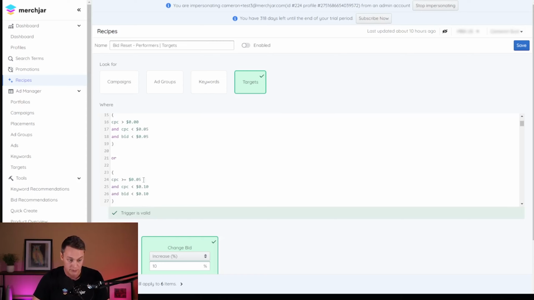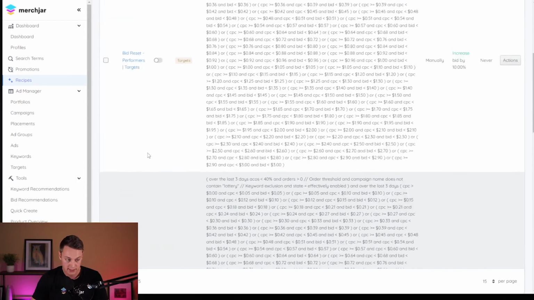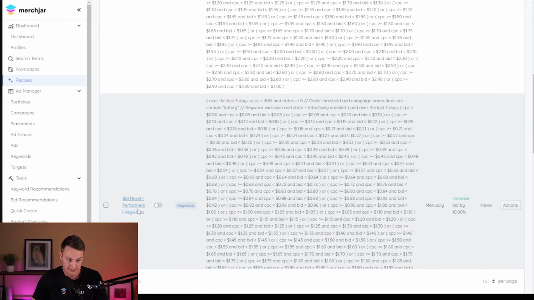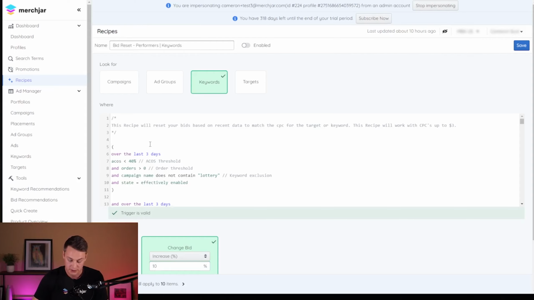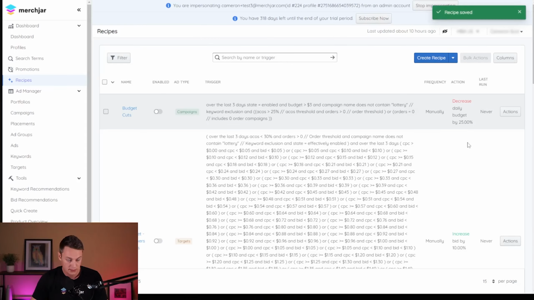Same thing with between 5 and 10 cent. If the bid is less than 10 cent, it's going to make increases to slowly bring that up in 10% increments. You can increase that if you want, or even decrease it. It's set at a lower percentage so that you can run this multiple times so that a bid doesn't go way past what you actually want it to. So it's going to be slower increments at a time. And there's one for your targets and one for the keywords. These are the exact same. So I'm just going to make an adjustment to 30% there and save it.